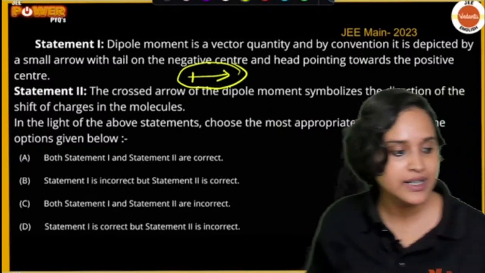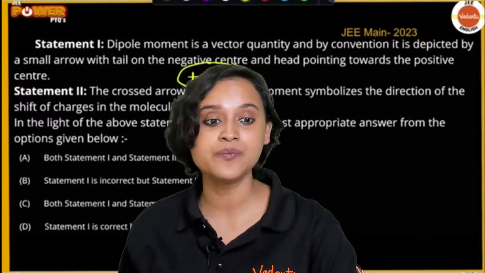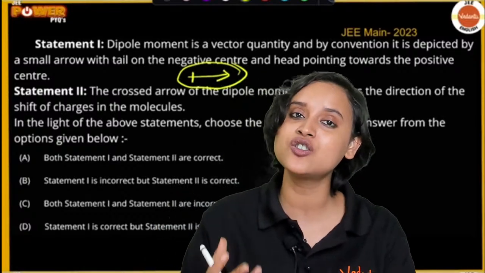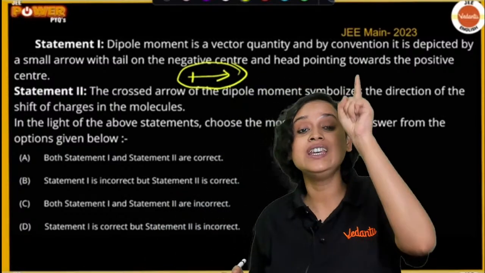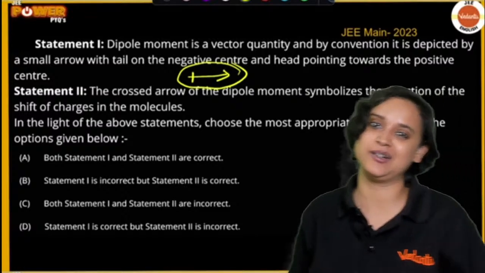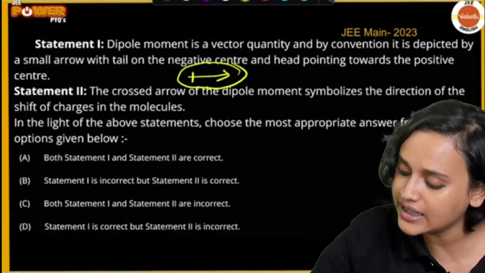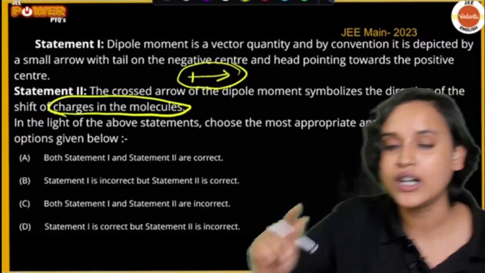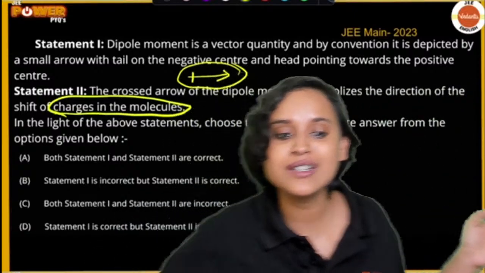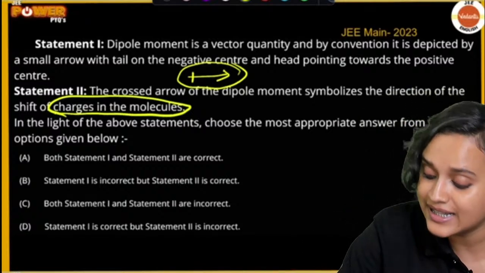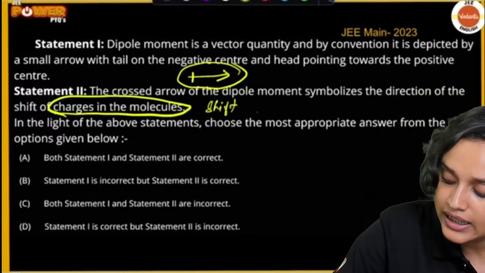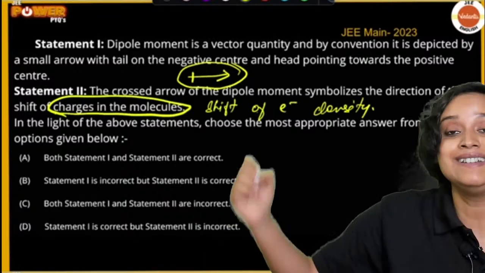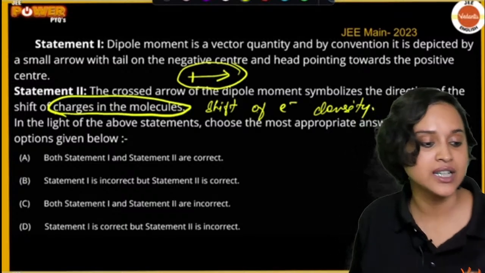What does it show? Does anybody know what it actually shows? It shows the shift of electron density in the molecule. Here it is saying shift of charges in the molecule. No. What does it actually show you? It shows shift of electron density. Okay, shift of electron density. That is what it actually depicts.